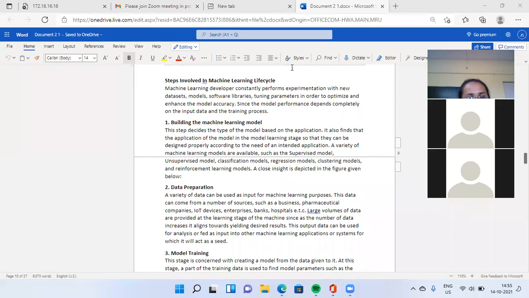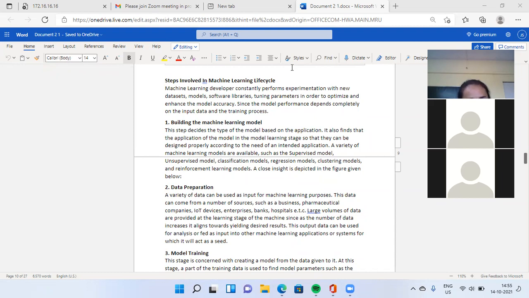A variety of machine learning models are available, such as supervised model, unsupervised model, classification model, regression model, clustering model, and reinforcement model.